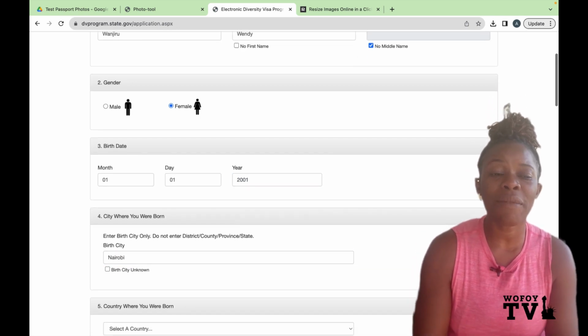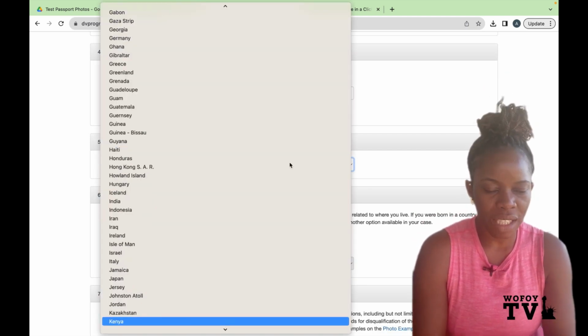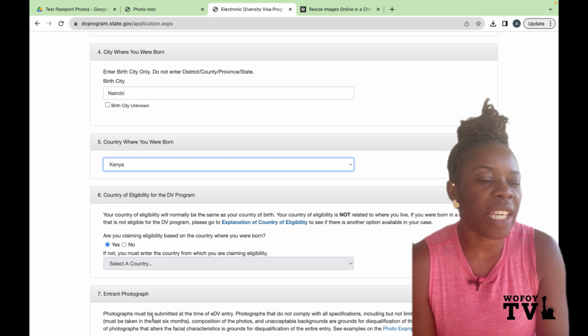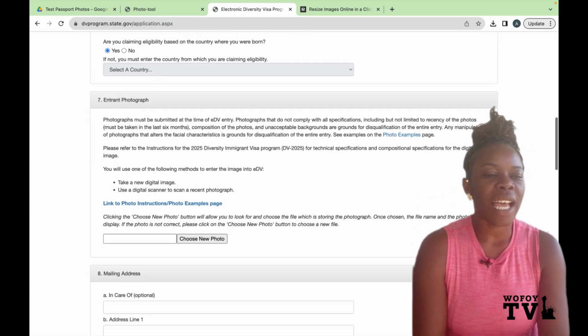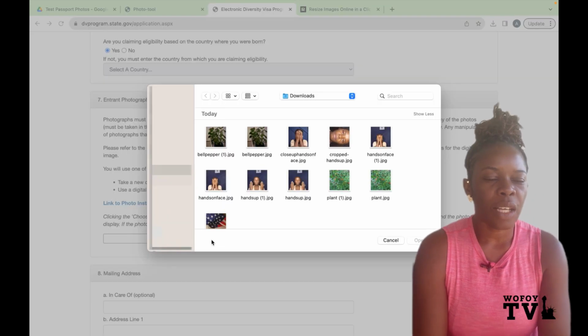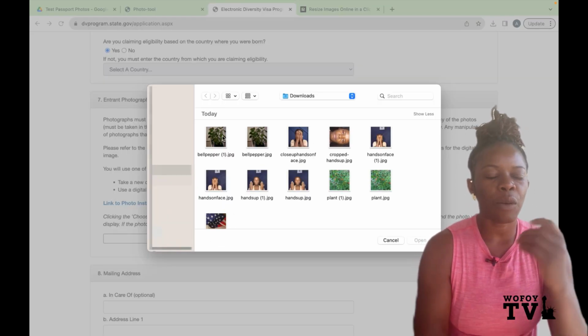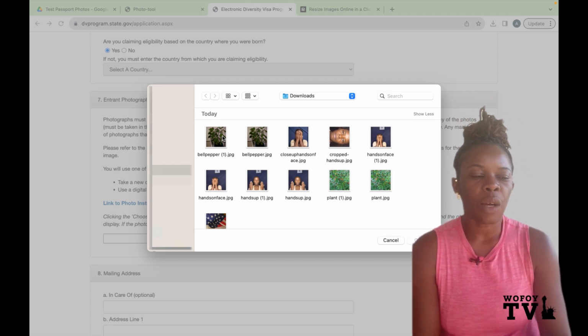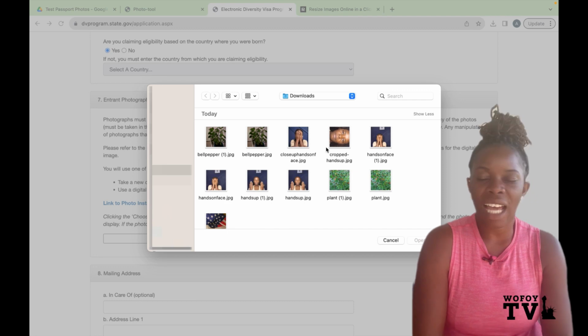Would the system even flag it, tell me that it is not good? Will it tell me that it's not good? So here I am going to choose one of the photos. Guys, the photos that I have named, the ones that may have 1 in the title are the ones that I have cropped. The ones that don't have 1 in the title are the ones that I haven't cropped.